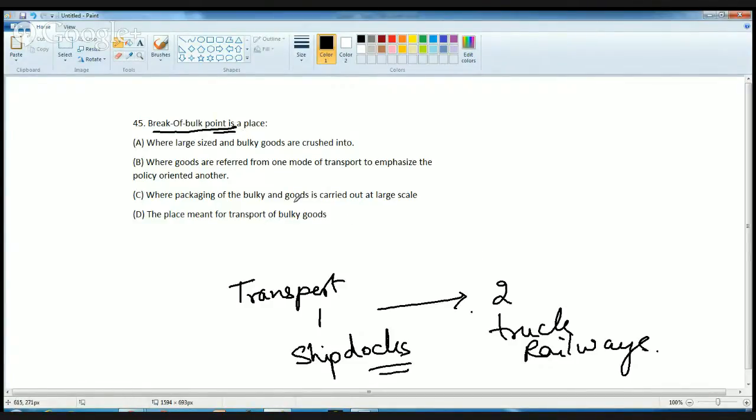So that's the breaking point, and it's where goods are transferred from one mode to another. So it's basically transferring from one mode of transportation to another mode of transportation.